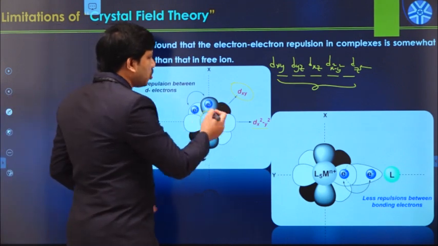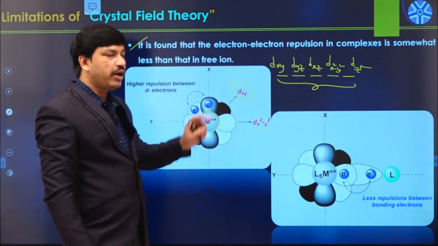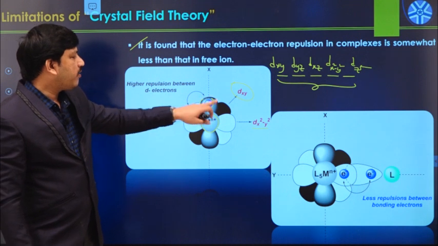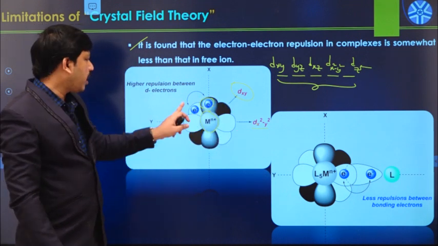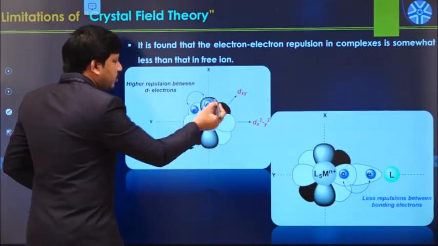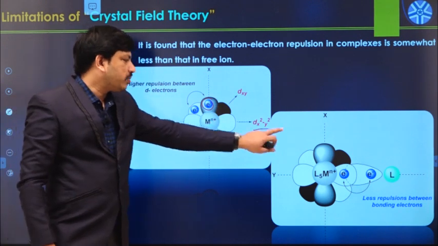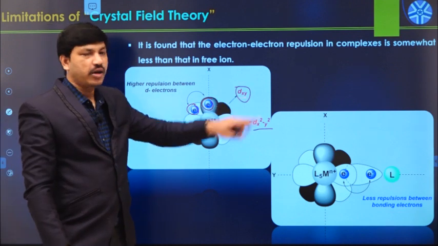Let us assume that two electrons are available among these 5 d orbitals. One electron is in the dx square minus y square orbital, and the other electron is in the dxy orbital, in this manner.